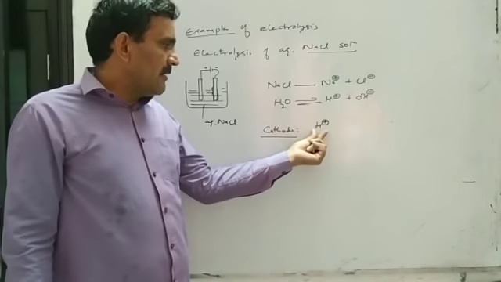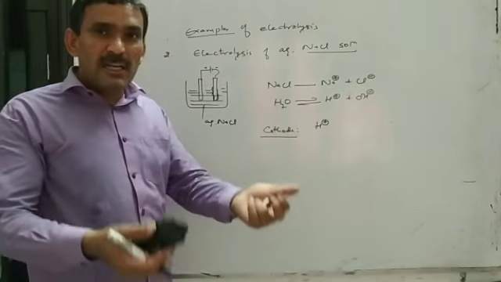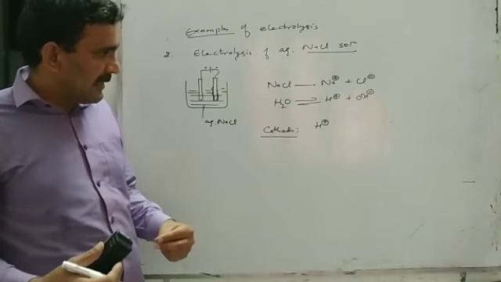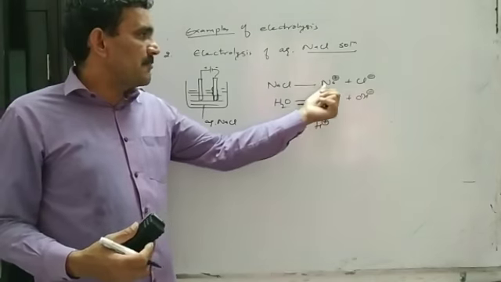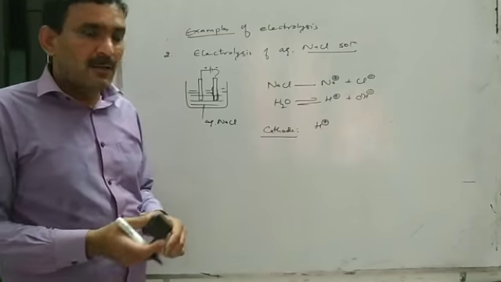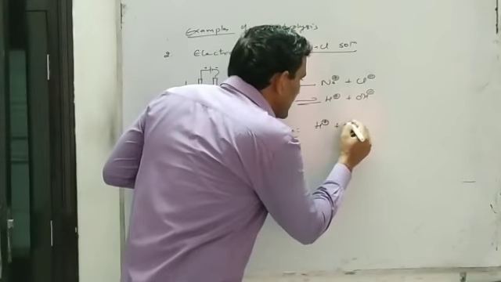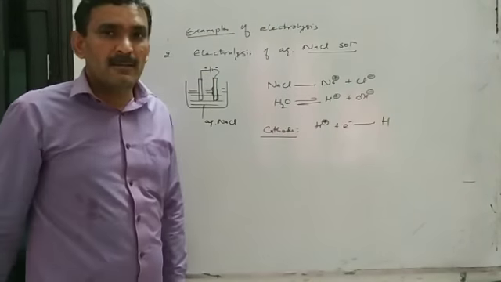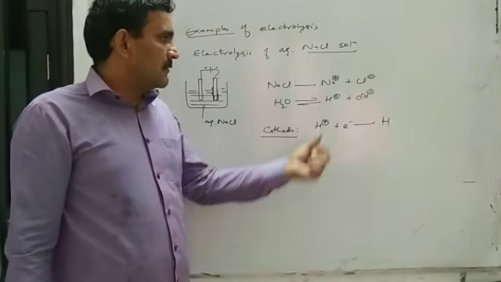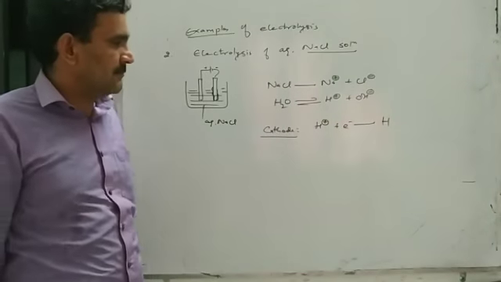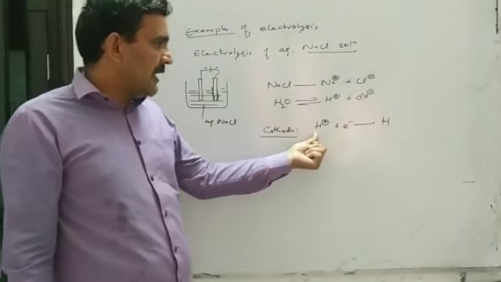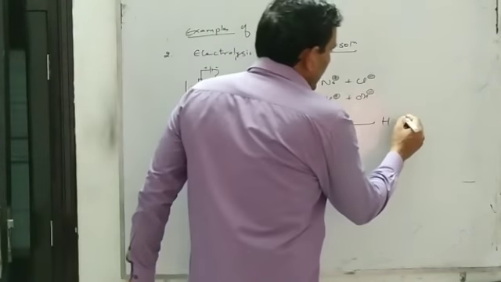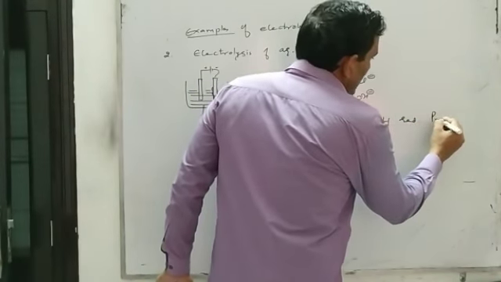Yani H positive ion can be more easily reduced. H positive ion has more tendency to take electron from the cathode as compared to sodium ion. So H positive ion will be discharged preferentially over the discharging of sodium ion. Yani hydrogen ion will take electron to form hydrogen atom, that can be called reduction or primary change.